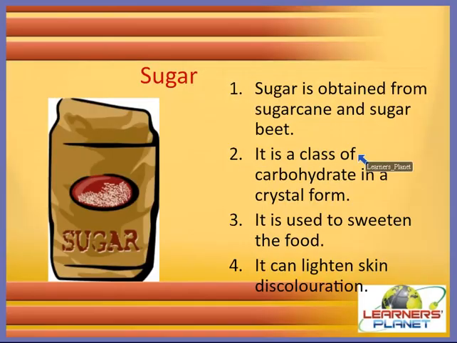Yes, sugar. Children, sugar is also an example of carbohydrate. It is obtained from sugar cane and sugar beet, and it is a class of carbohydrate in a crystal form, right? It is in the crystalline form, not in the powdered form, and we obtain it from the sugar cane because it is very sweet in taste. So as it is very sweet in taste, it is used to sweeten the food, and also it can lighten the skin discoloration.